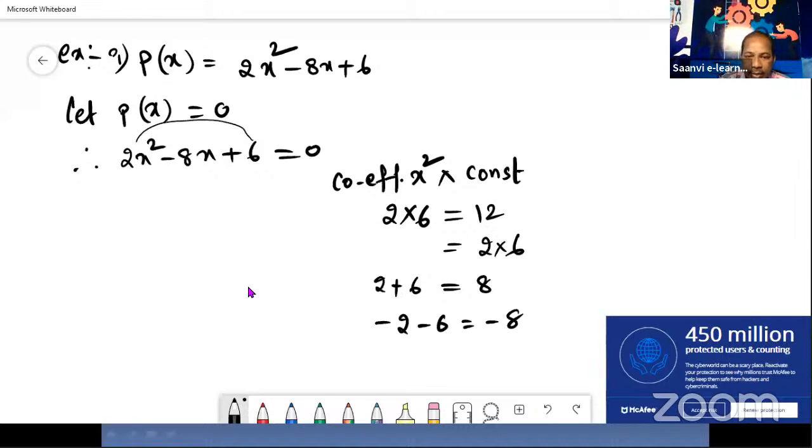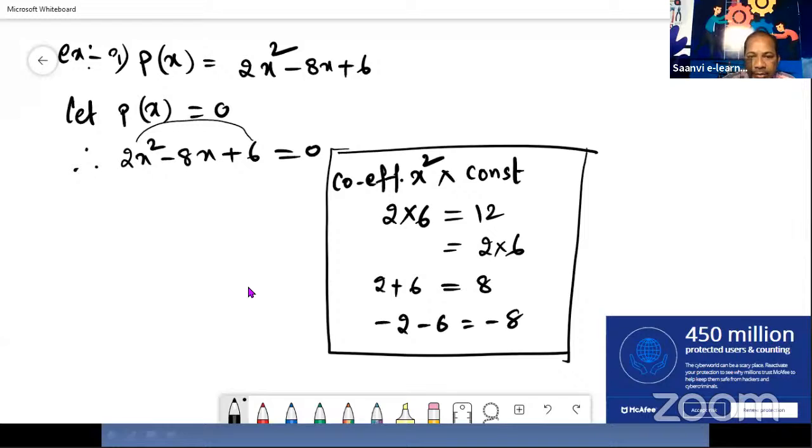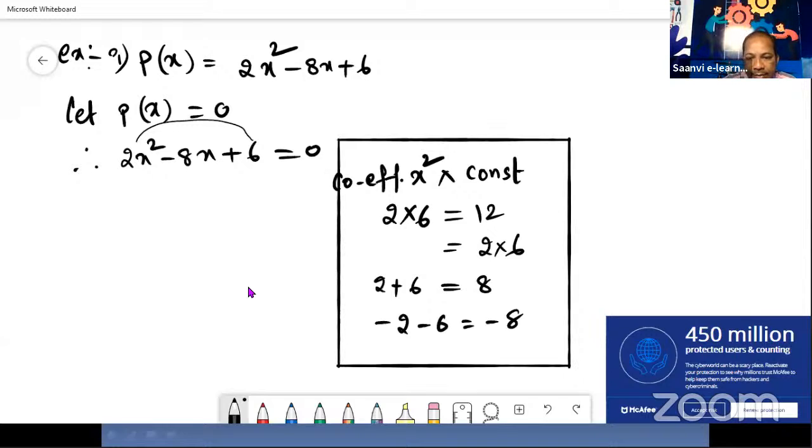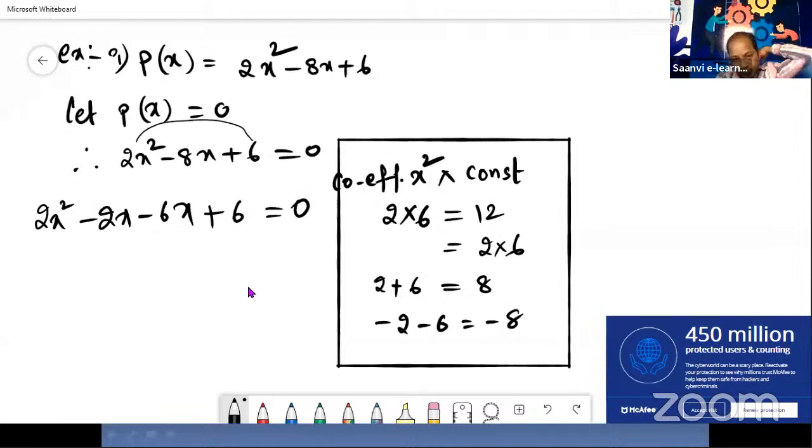Okay. When we add minus 2 and minus 6, we get minus 8. So here this minus 8, how can we write? Minus 8 we write as minus 2 and minus 6. So using these factors, now see how we will write. See here, 2x squared minus 8x we write as minus 2x and minus 6x. This minus 2 and minus 6, from where have we got? Means from these factors. And this plus 6 as it is, that is equal to 0.